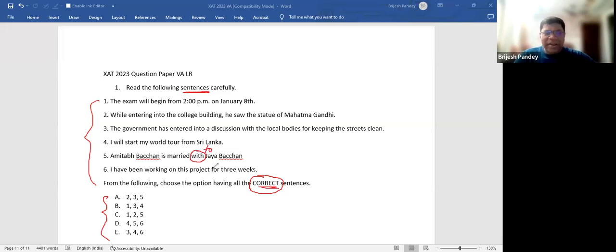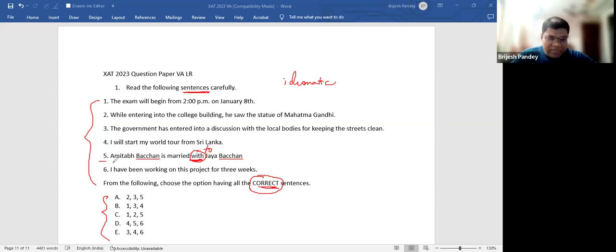See, this kind of error cannot be taught in the class. You cannot have a session that tells you how to use with, how to use to. We call these idiomatic expressions, in the sense that a particular preposition goes along with a particular verb or particular adjective, and that is how they are. So Amitabh Bachchan is married to Jaya Bachchan. I think most of you would agree with this, and this was very easy to spot.